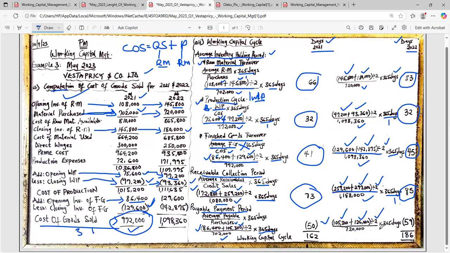Divided by 2, over what's our purchases? You know, the formula says purchases, 720. Now, look at your purchases here, 720 for 2022. Put it there. Multiply by 365, you get 59 days. Confirmed.